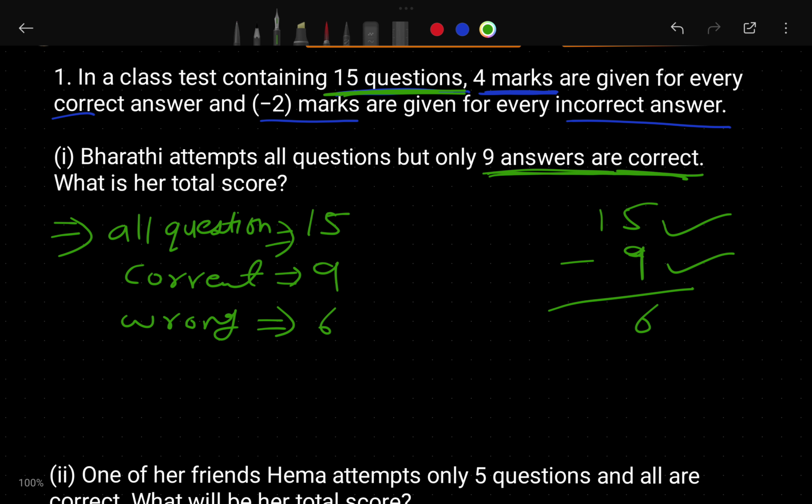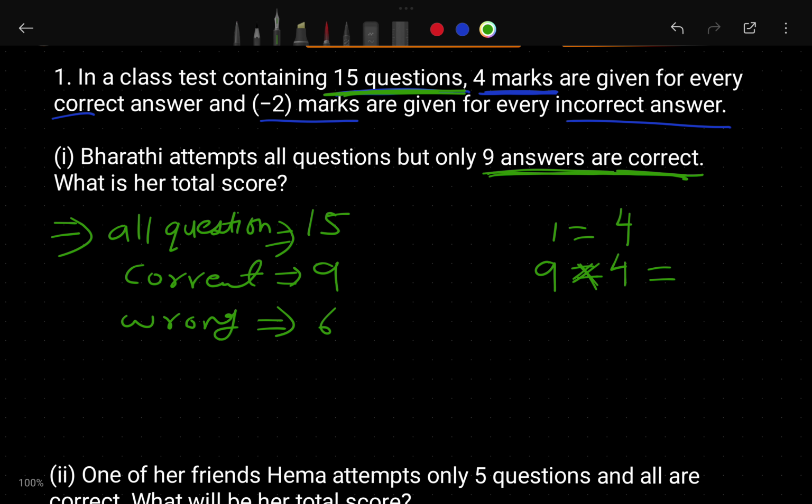So dear, we know that if Bharati corrects one question, he will get 4 marks. Here he corrected 9 questions, so we have to multiply by 4. That is 36 only. So for the correct answers he gets 36.